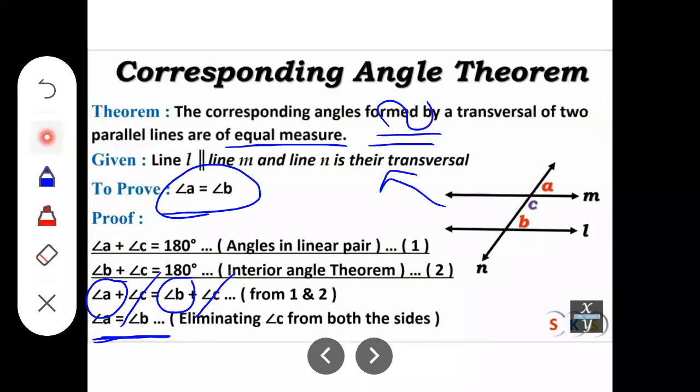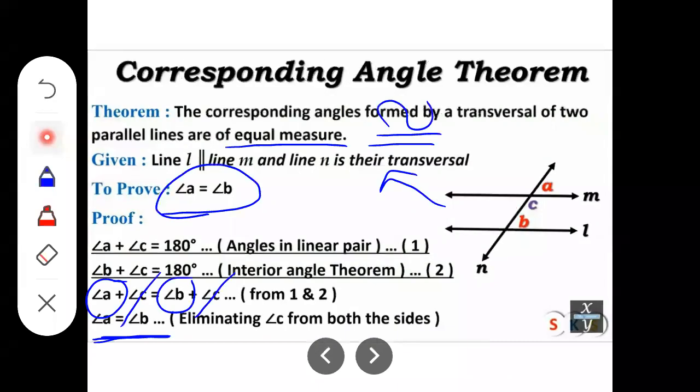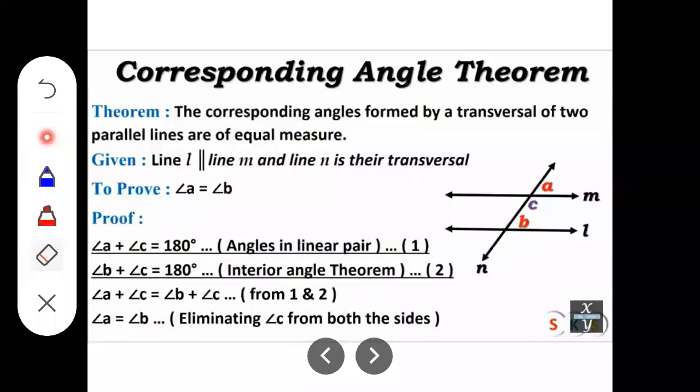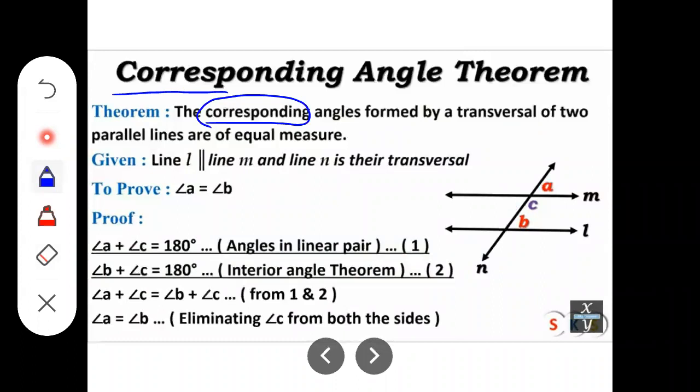The only difference in these two theorems is, see here, in the statement the word corresponding is mentioned for the corresponding angle theorem, and in the alternate angle theorem the word alternate is the only difference. See here, I will read.